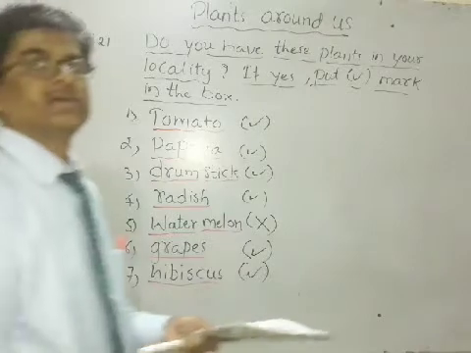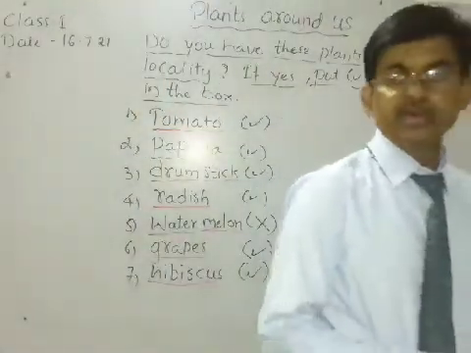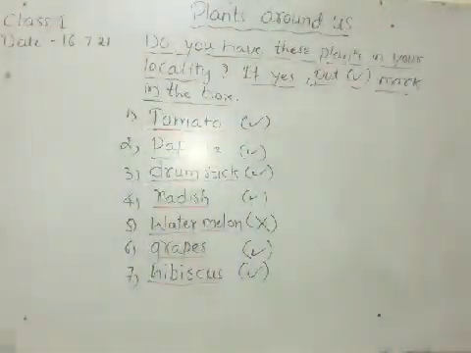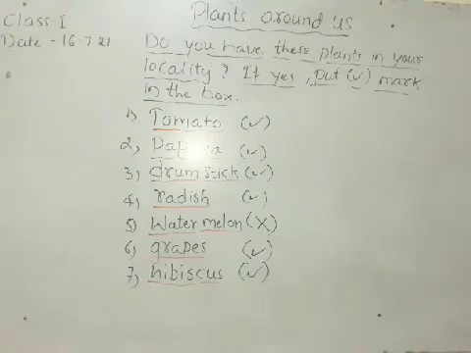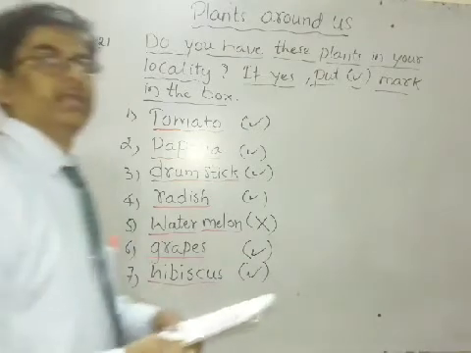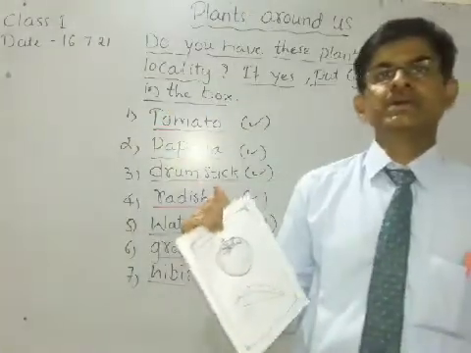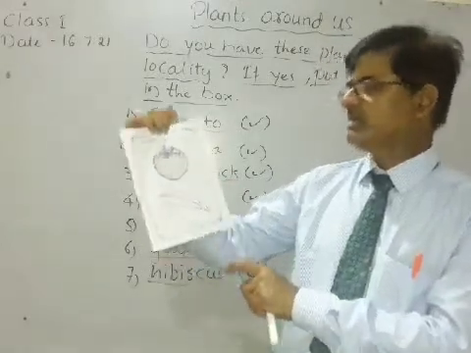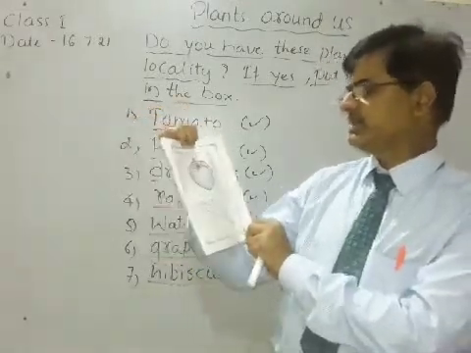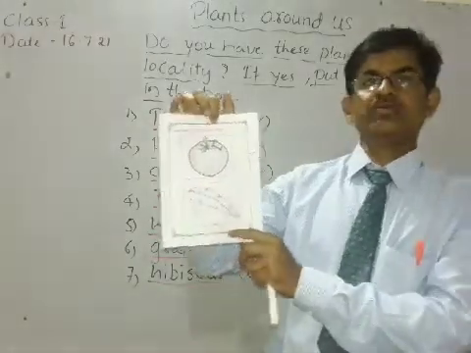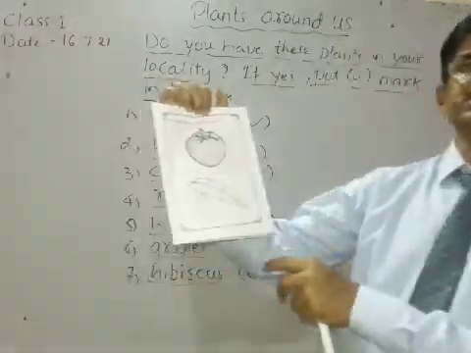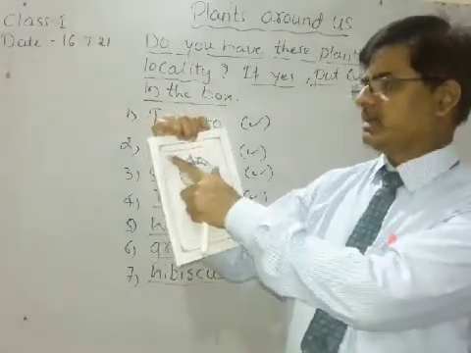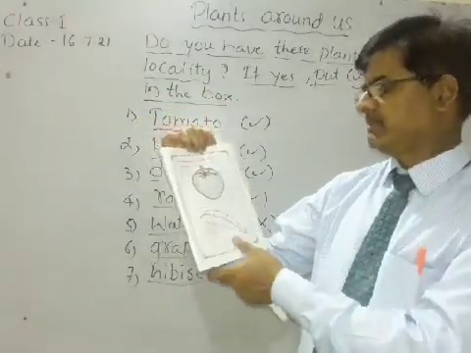These are the true names of the plants in our locality. Now, for the activity work on page number 14: color these pictures and name them.